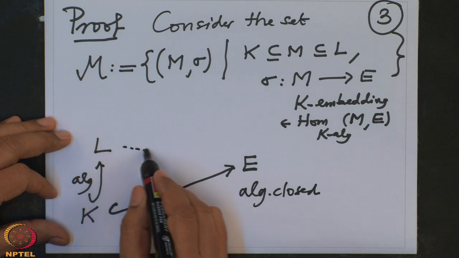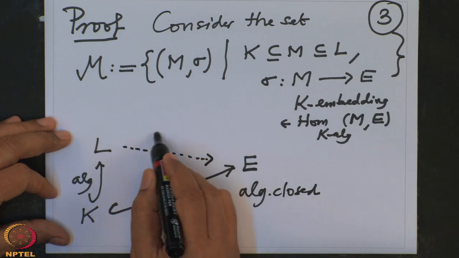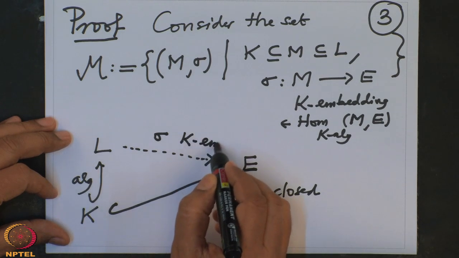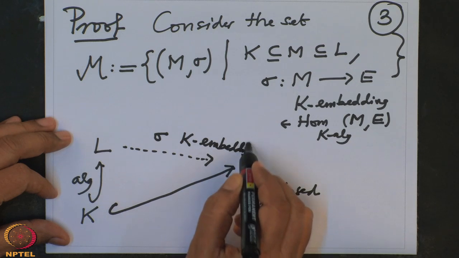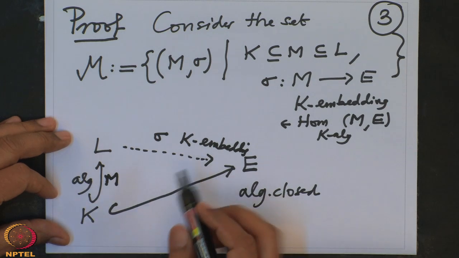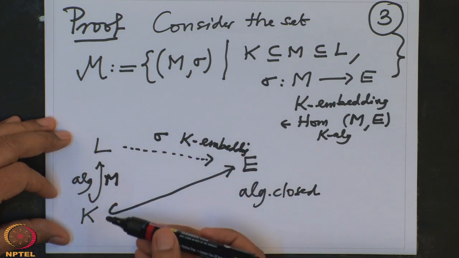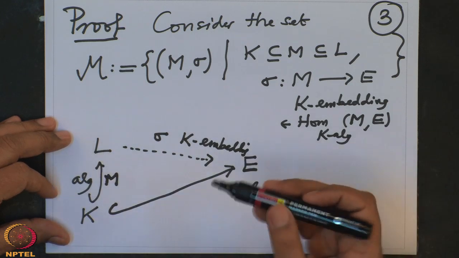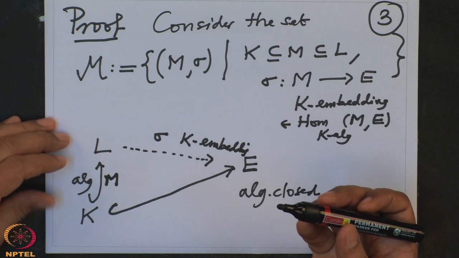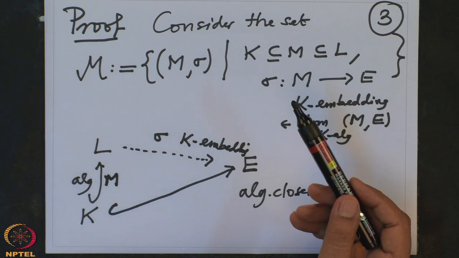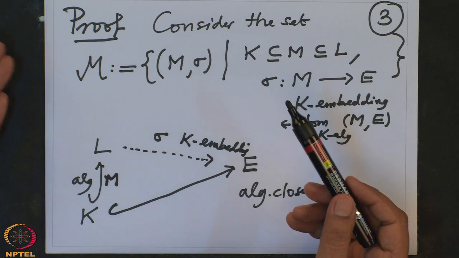And we want to extend it here; this sigma we are looking for, a K-algebra homomorphism or K-embedding. So what we have done is, we have taken all the intermediary fields M which have the extension, and we are going to maximize it, and we will prove that this process will reach L. That means choosing a maximal element, and for that one needs to apply Zorn's lemma, and one has to have an order, and check that the ordered set is inductively ordered.